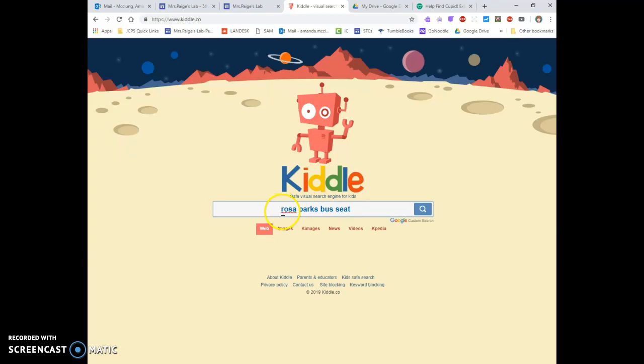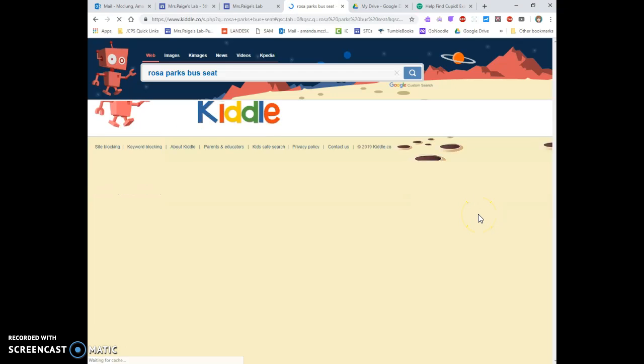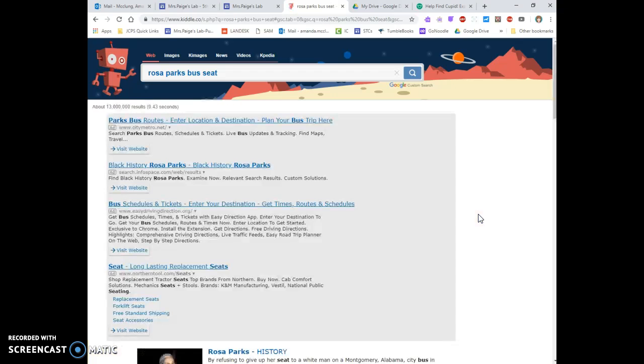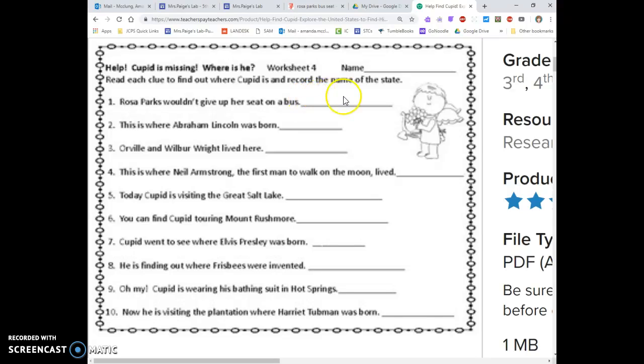Now, normally, since Rosa Parks is a person, we would capitalize it. When we're doing a search, it doesn't really matter. I can either hit enter or I can click the little search magnifying glass. Remember, I want to know the state in which this happened. So if I look right here, I don't even have to click on the link. By refusing to give her seat to a white man on a Montgomery, Alabama bus. So what state am I going to write? Alabama. So right here on this line, I would write Alabama.